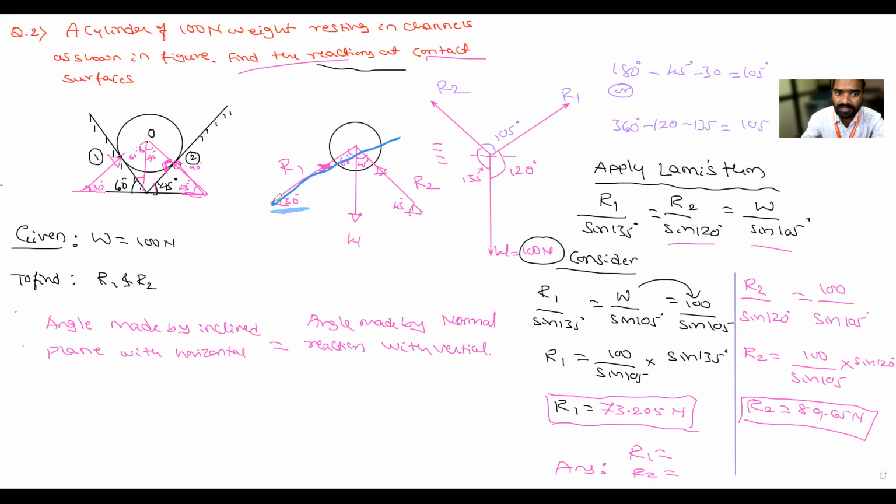When you pass like this, this is making an angle of 30 degrees with respect to horizontal. Then I want the total, 90 plus 30, which is 120. Look here, this R2 is making an angle of 45 degrees with respect to horizontal. I want the entire angle up to W, 90 plus 45, correct? That is equal to 135. Is this problem clear to everyone? How to find out this angle?